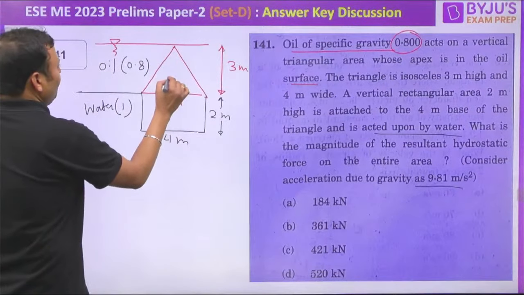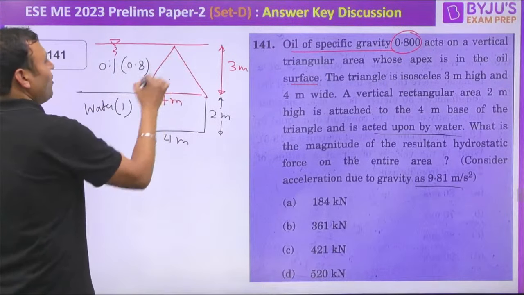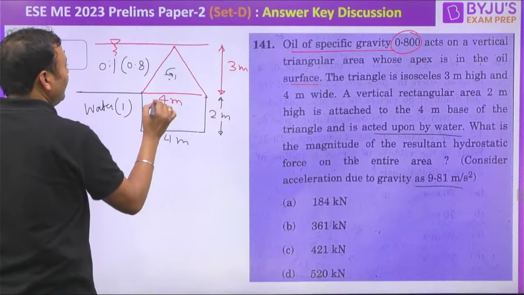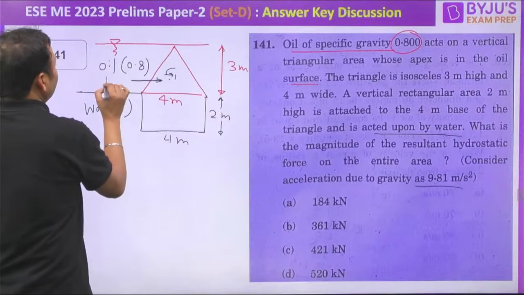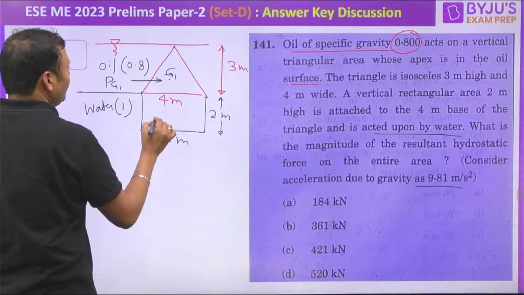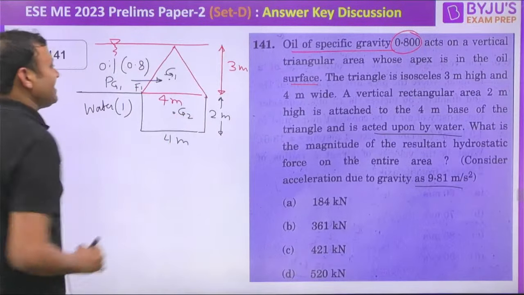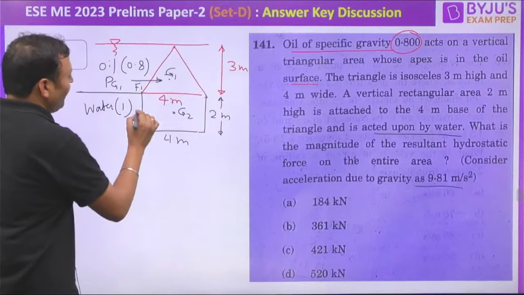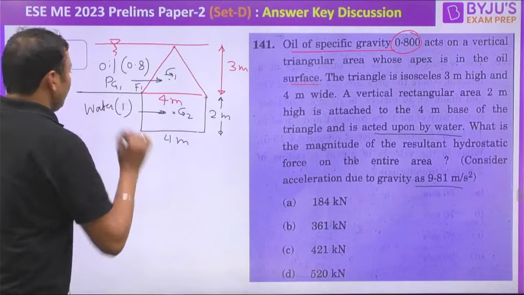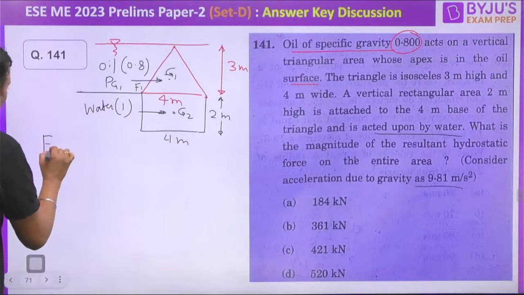Look, if we find out the centroid of this triangle, let us say G1, we can find out the average pressure Pg1 into area, which gives rise to F1. Similarly, we can find out the centroid of this, so we can find out the value of F2. So the total force F1 will be equal to the average pressure, the pressure which is developed at G1.